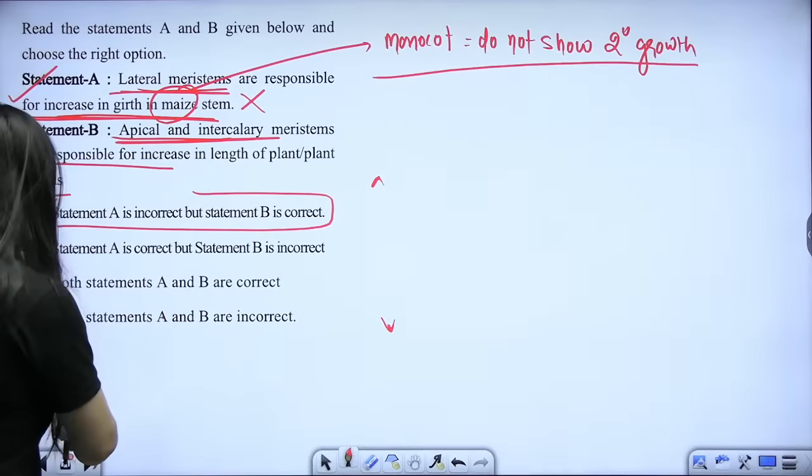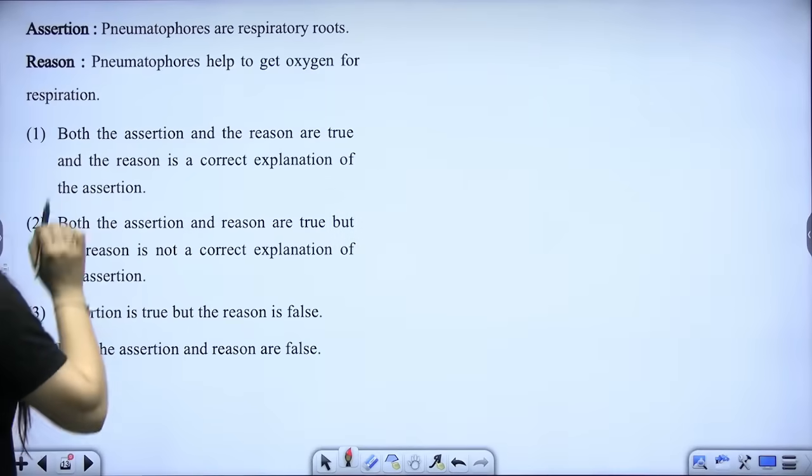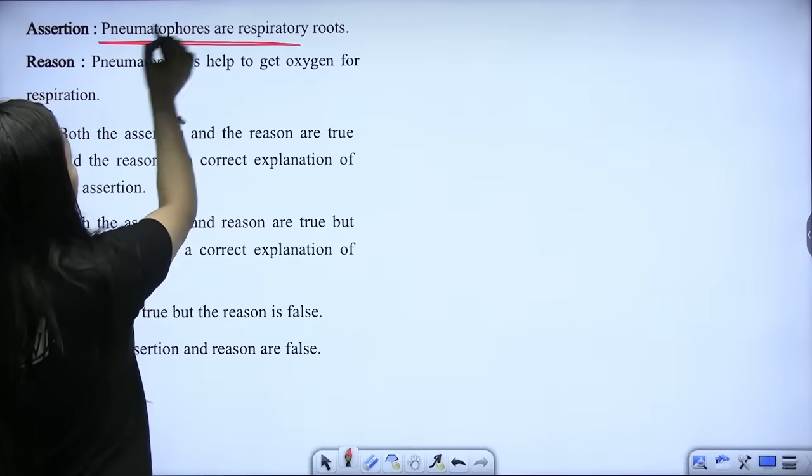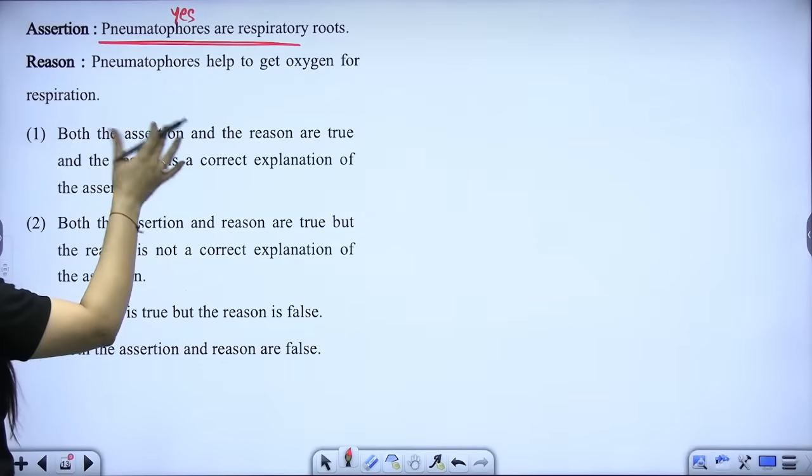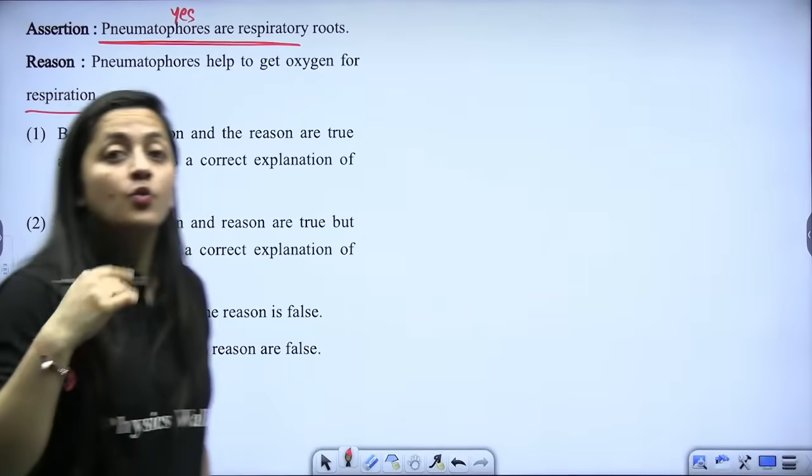Statement A is incorrect, but statement B is correct. Now let's move to the next part. Pneumatophores, are they the respiratory roots? Yes, ma'am. Pneumatophores help to get oxygen for respiration. Yes. Where do you find it?